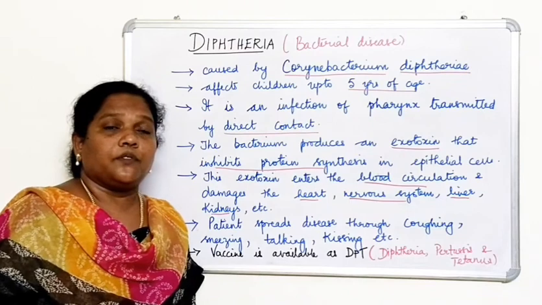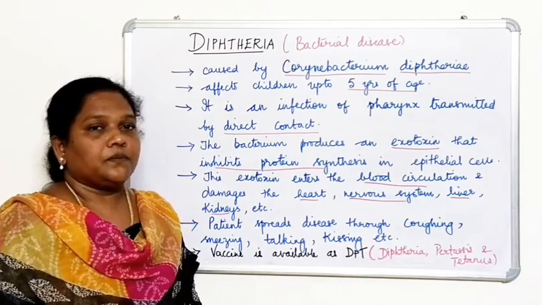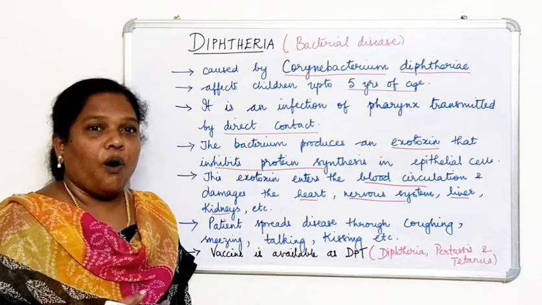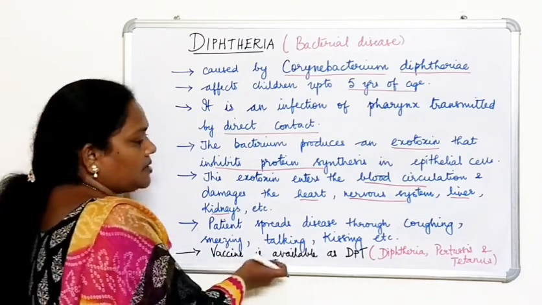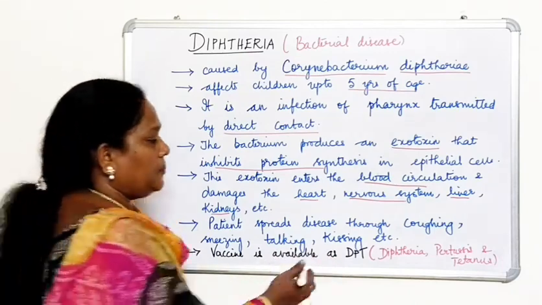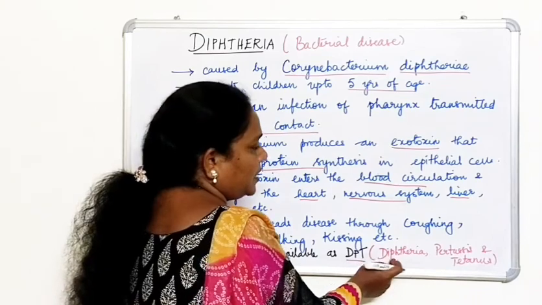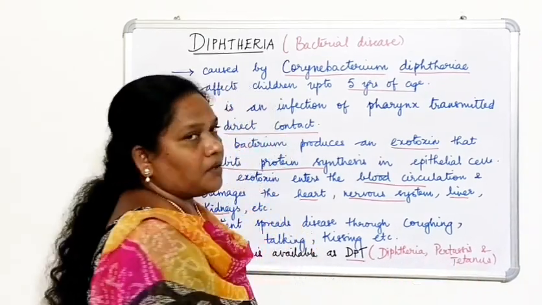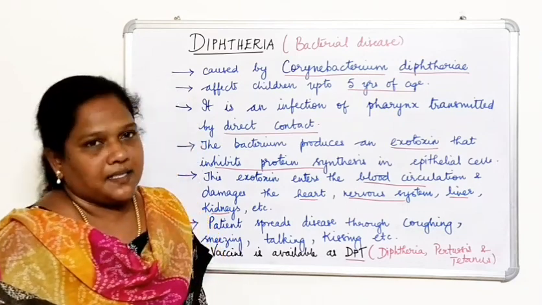Antitoxin must be given for the treatment. And one more thing to remember is that the air passage must be surgically cleared. What is the final solution? How can you prevent it? The vaccine available for diphtheria is DPT. DPT stands for diphtheria, pertussis and tetanus. It is a combination vaccine which can be given for all three: diphtheria, pertussis and tetanus.